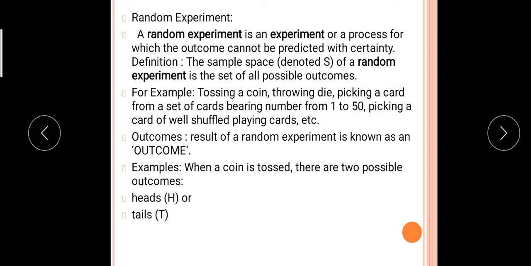Outcome means the result of that event. So when I toss a coin, it may be head or tail. When a coin is tossed, there are two possible outcomes, head or tail.